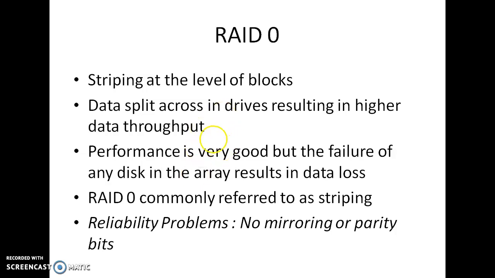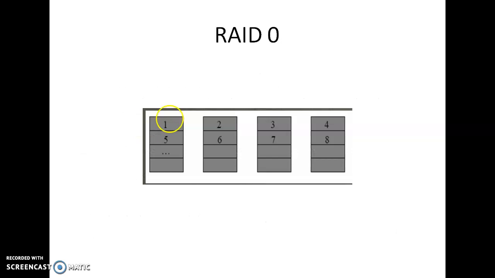But the performance is very good here, since there is no redundant data. Then there are reliability problems, since there is no mirroring, parity bits or any error-checking bits available here. But data throughput will be good in RAID level 0. You can see an example.